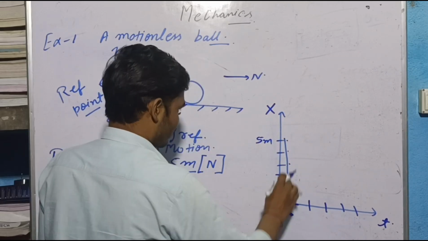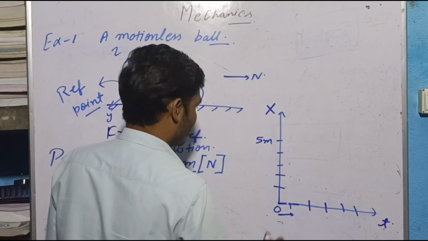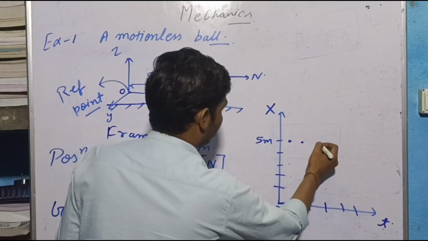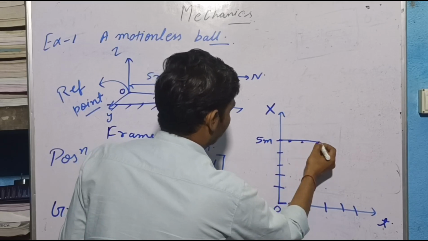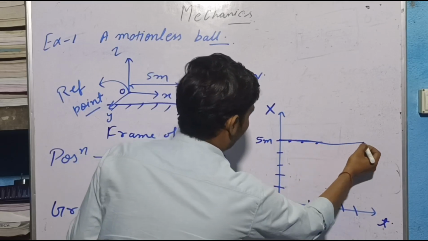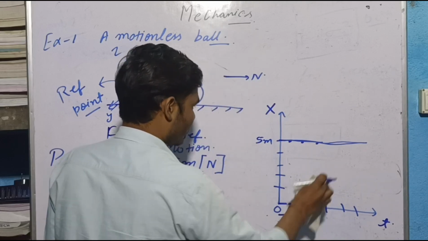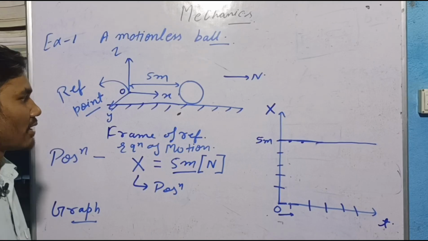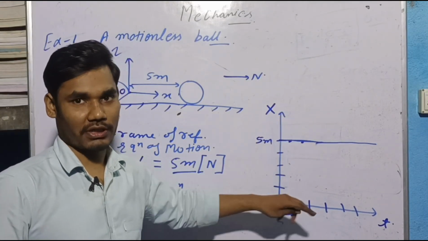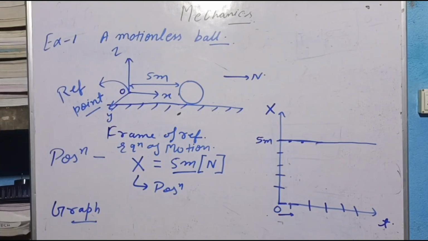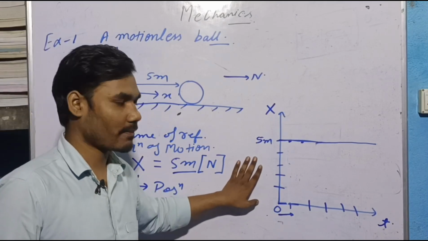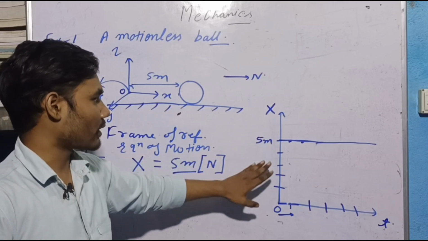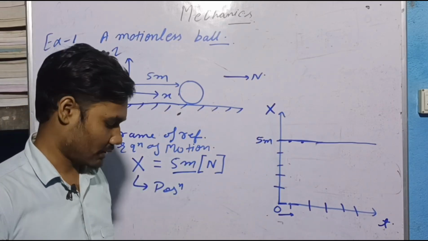So you will come here again after 1 second, and here after 1 second. When you connect all these points, you will get a horizontal line. This is the graph between position and time. This is how you can represent your data graphically.